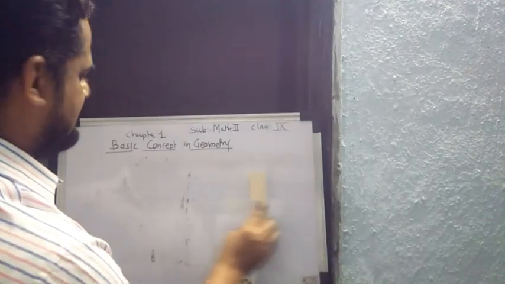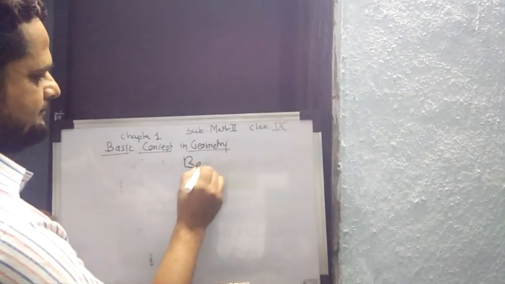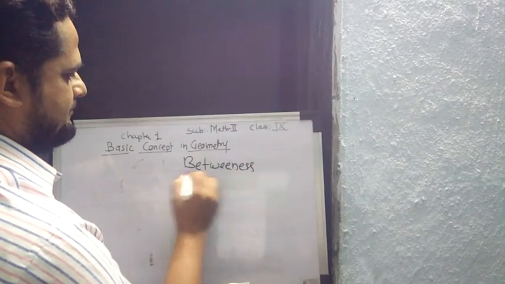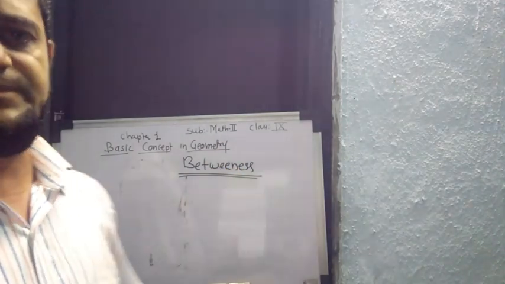So let's see what betweenness is. Betweenness means nothing but a middle point.